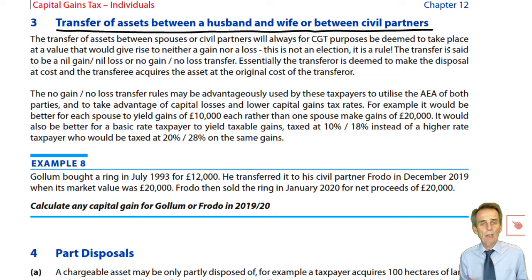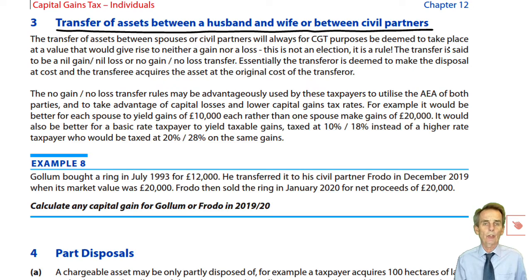I said there were some special rules, and so it is here. If, again, we'll just refer to spouses now, but again, remember, whenever I say spouses, I also mean civil partners. But if one spouse transfers an asset to another, then the rule is that that asset will be transferred on what we'll refer to as a no gain, no loss basis. We deem a consideration that would give rise to neither a gain nor a loss. And what that basically means is it transfers at cost.